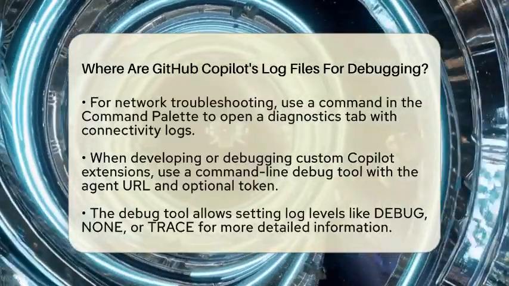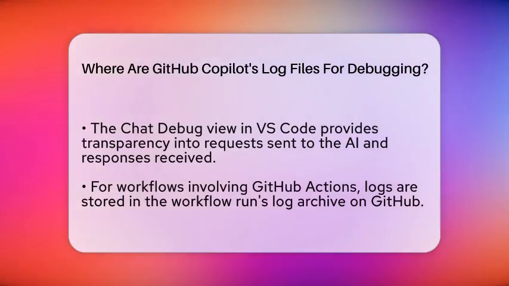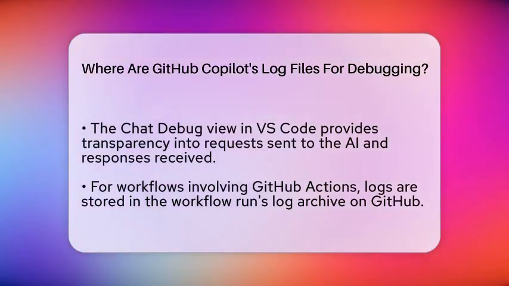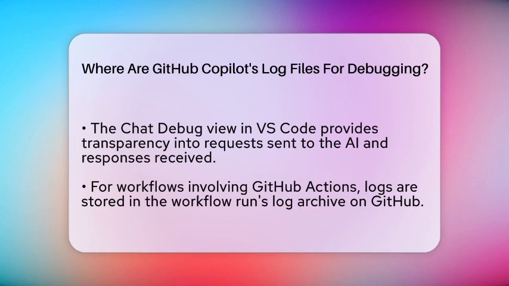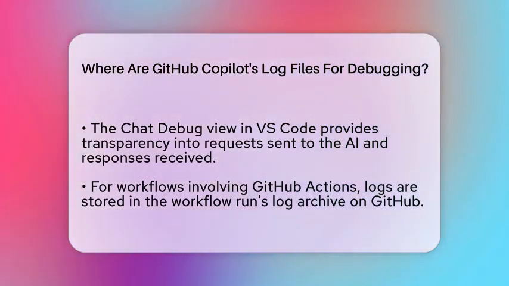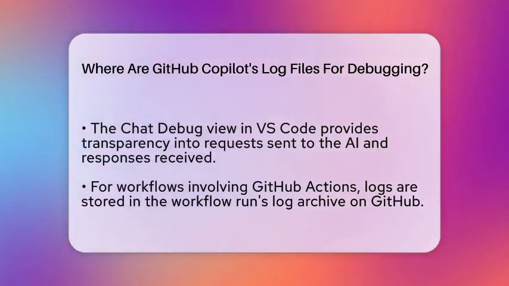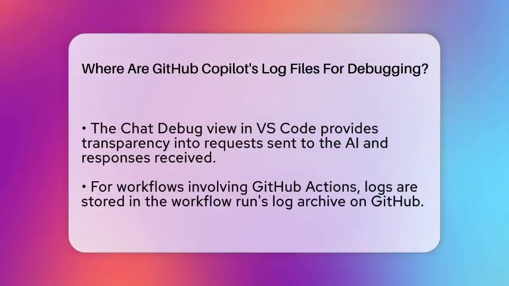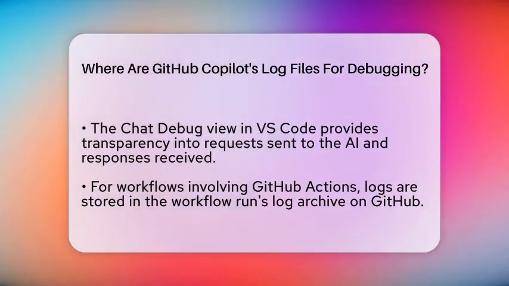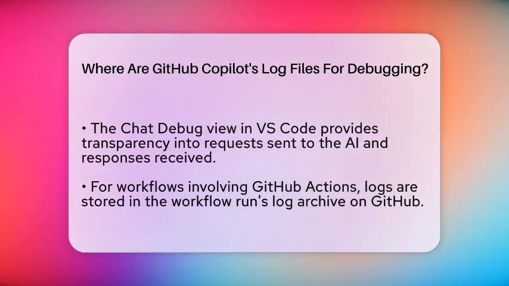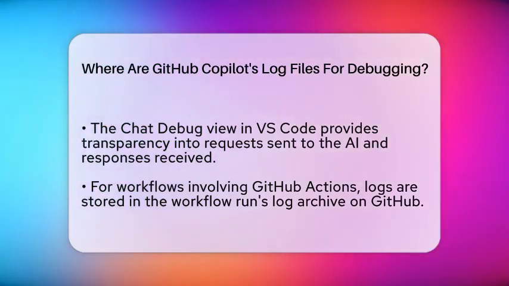For those using the chat feature within Visual Studio Code, there is a dedicated debug view called the Chat Debug View. This view provides a transparent look at what requests are being sent to the AI and what responses are coming back. It shows the prompts you send and the context Copilot uses to generate suggestions. This can be a real eye-opener when you're trying to understand why Copilot suggests certain code snippets or why it might be misinterpreting your requests.